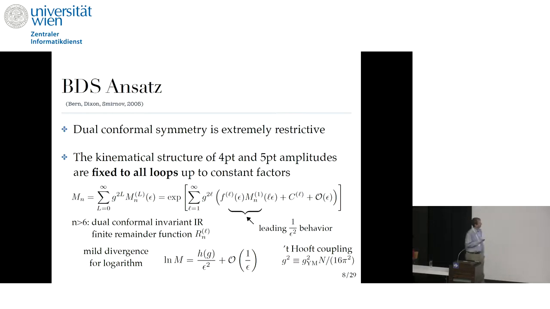Now, if you take the logarithm of both sides of this equation, you will find that in the epsilon expansion, in dimensional regularization, the leading divergence just scales like 1 over epsilon squared. There is some factor which depends on the coupling constant, and then there are some subleading terms. But here there is a very mild divergence for the logarithm of the amplitude thanks to this exponentiation, while the L loop amplitude will diverge maximally as 1 over epsilon to the 2L, which is a much stronger divergence.